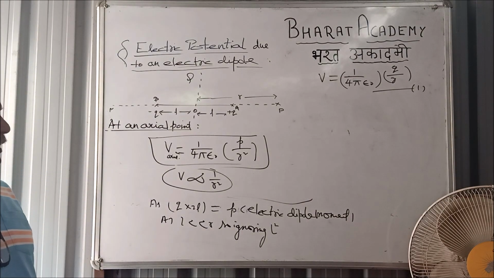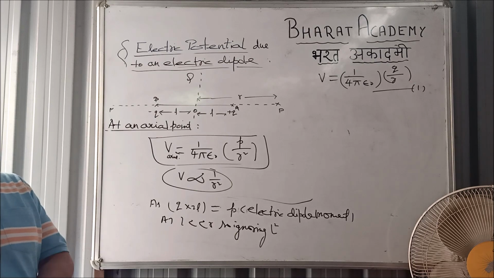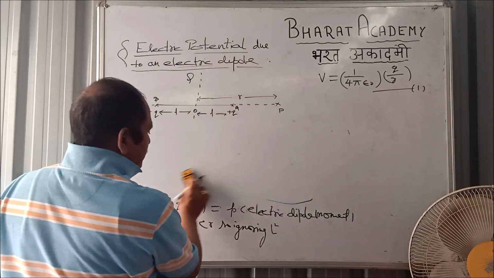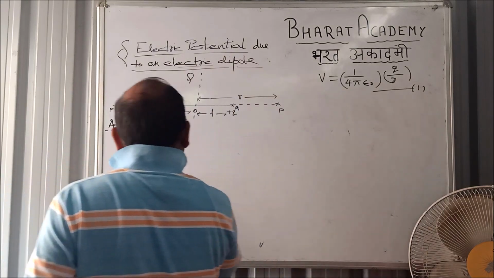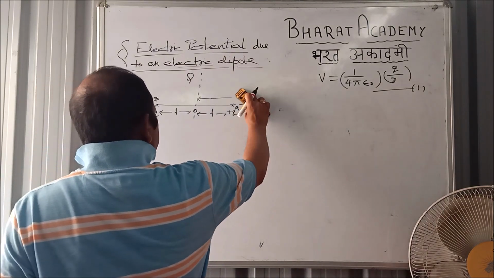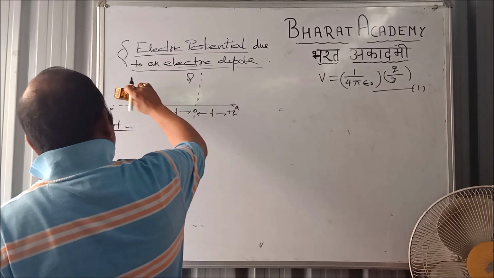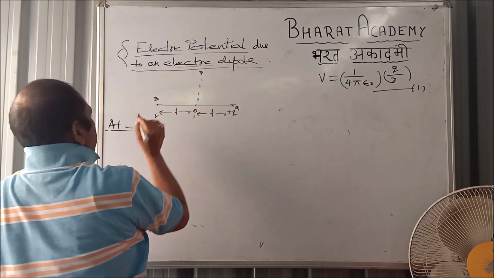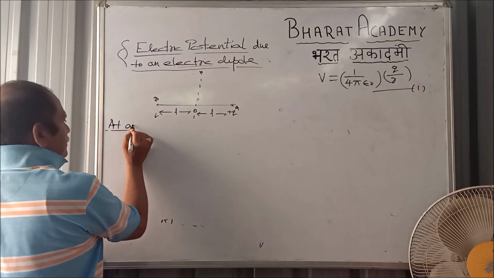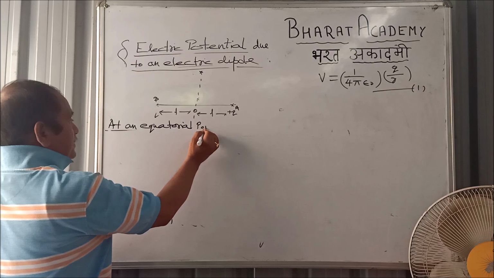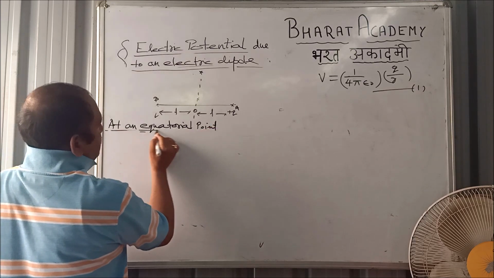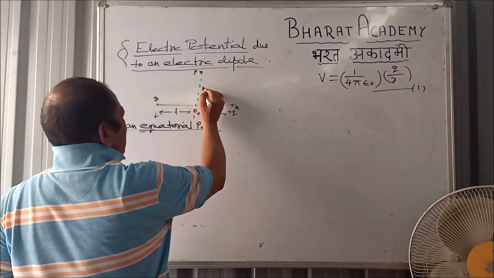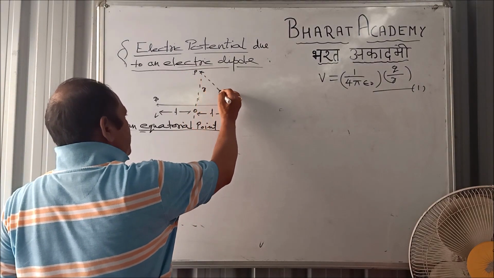Similarly, we can calculate the electric potential at an equatorial point. Let P be a point at a distance r from the center.